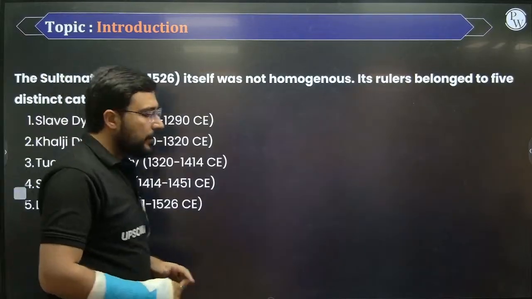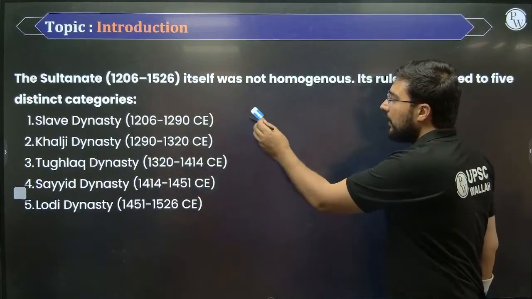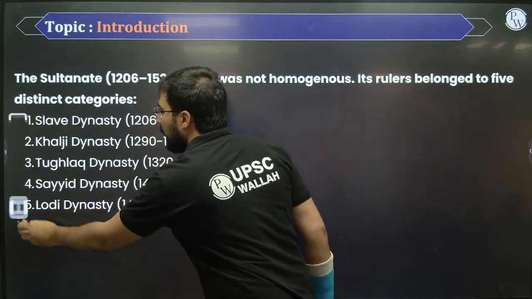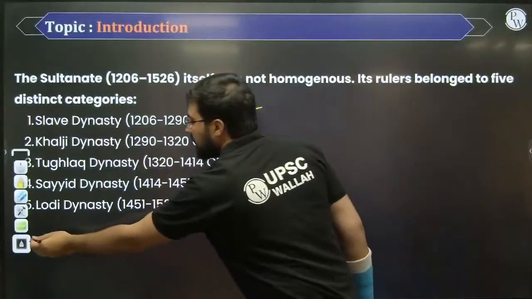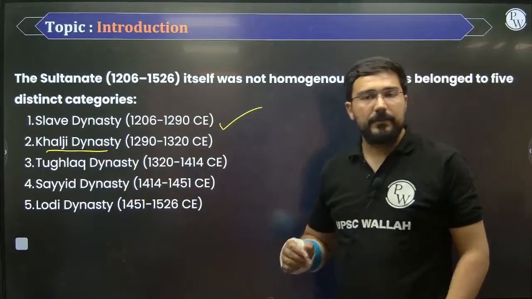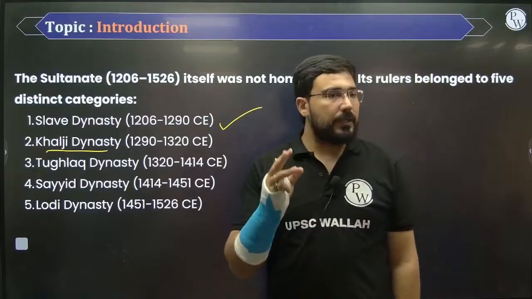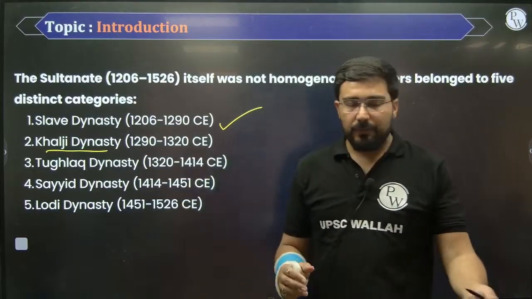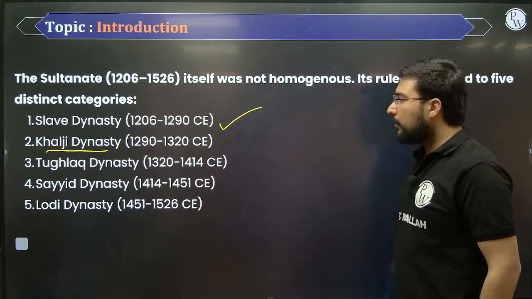How many dynasties are there? Five dynasties are there. We begin with the Slave dynasty, starting from 1206. Then this dynasty came to an end in 1290, and the next dynasty which came into power was the Khalji dynasty. In every dynasty, we have 2-3 important personalities. Like in the Slave dynasty, Iltutmish is important, and Balban, along with Razia, because she was the only woman ruler who sat on the throne.